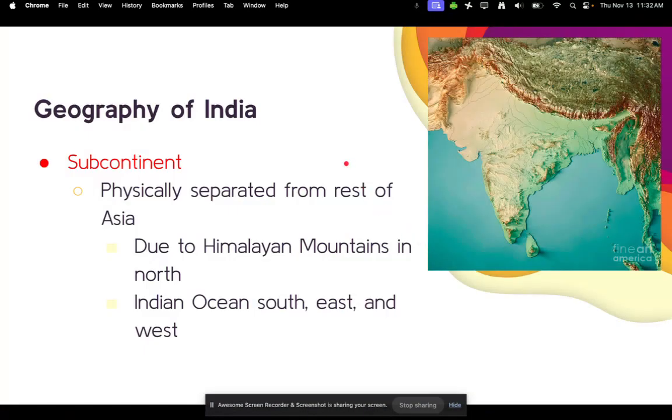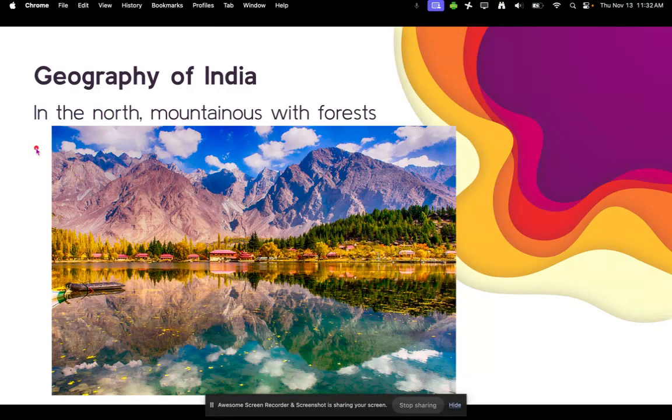All right, so let's talk about the geography of India first. India is a subcontinent, meaning that it is physically separated from the rest of Asia. You can kind of see that here on the map. India has some bumps right here, but it's mostly flat compared to this right here. Those are the Himalayan mountains. They're very steep and treacherous mountains in the north. And then the Indian Ocean surrounds the rest of India through the south, the east, and the west. So in the north, it is very mountainous with lots of forests.